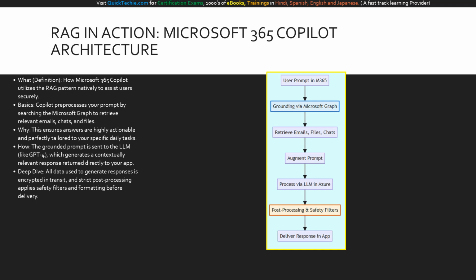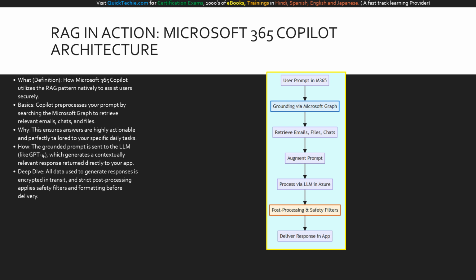memorized facts. To make this concrete, let's look at how RAG operates inside a tool you likely use, Microsoft 365 Copilot. What is the architecture here? Microsoft 365 Copilot relies entirely on the RAG pattern natively. When you type a prompt into Word or PowerPoint, Copilot immediately begins the retrieve phase by securely searching the Microsoft Graph, pulling your relevant emails, Teams chats, and SharePoint files.